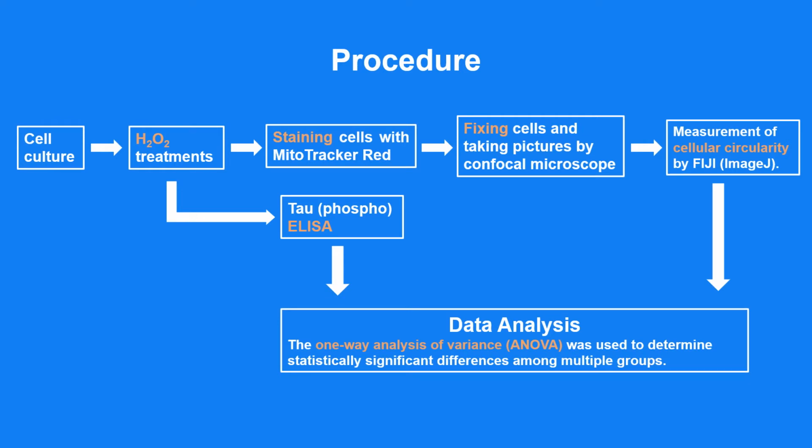This is a flowchart showing the process of my project. I started off by culturing SHSY5Y cells, and after plating them and treating them with H2O2, my project took 2 main experiments. The first was staining cells with MitoTracker Red, fixing them, and taking pictures with the confocal microscope for eventual measurement of cellular circularity with ImageJ. My other experiment was to do a tau phospho ELISA using those same cells. Data analysis for both of these was performed using a one-way analysis of variance test, or an ANOVA, to determine statistically significant differences among multiple groups.